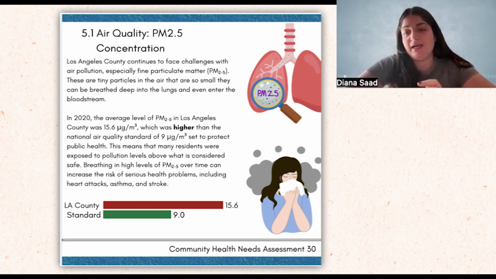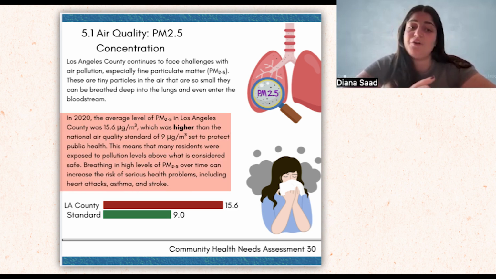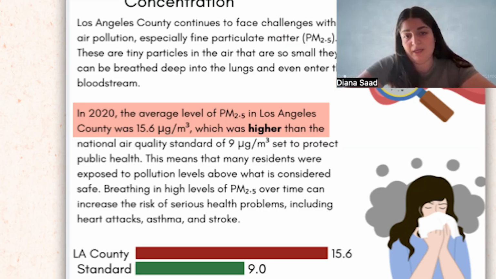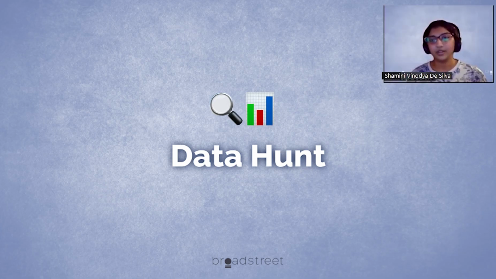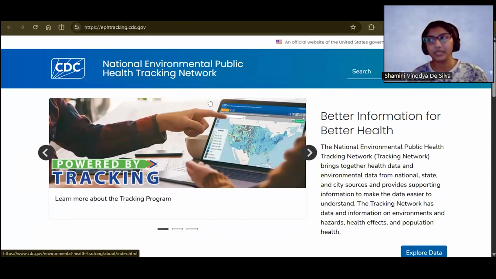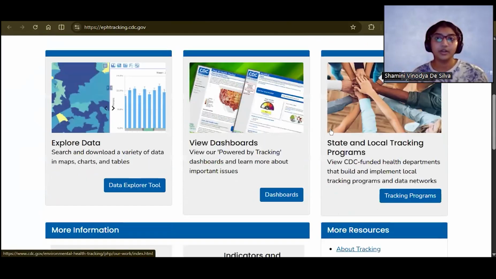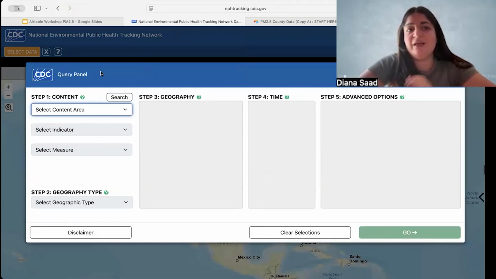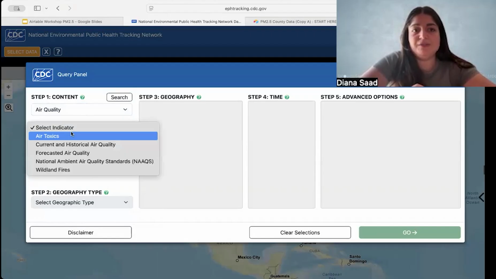So now it's time for the data hunt in order to create our phrase. First, we will be collecting data on air quality. That will be our main finding for our phrase. We're going to start here. The National Environmental Public Health Tracking Network tracks a wide range of topics that relate to health and the environment, and they contain a ton of data on these topics. For our purposes, we are specifically interested in air quality data. To get that data, we'll be navigating to the Data Explorer tool. The first thing that will pop up is this query panel. We're going to choose air quality.